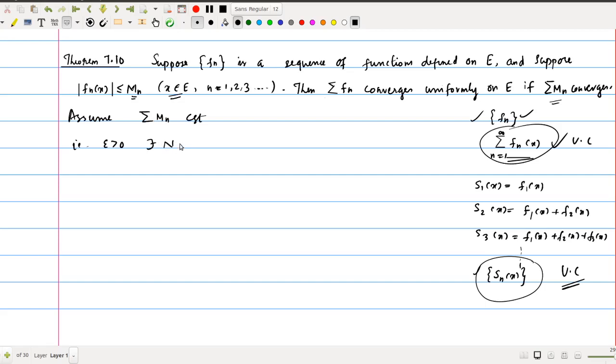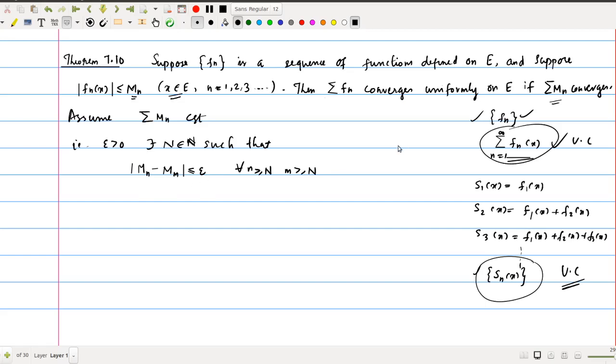Then there exists a positive integer N such that modulus of Mn minus Mm is less than epsilon for all n greater than or equal to N, for all m greater than or equal to N. This is the Cauchy criterion for convergence of series. Okay, so this is the Cauchy criteria.